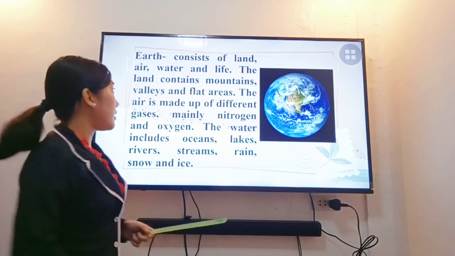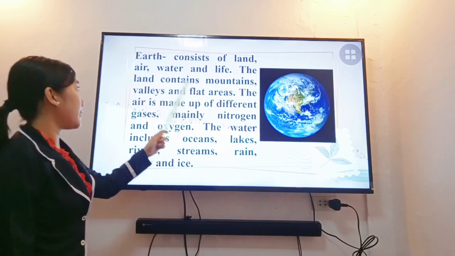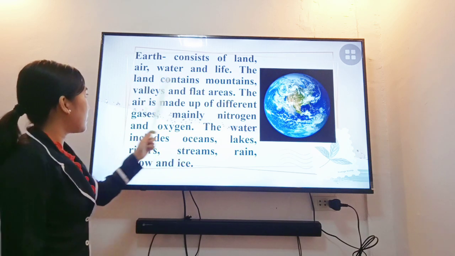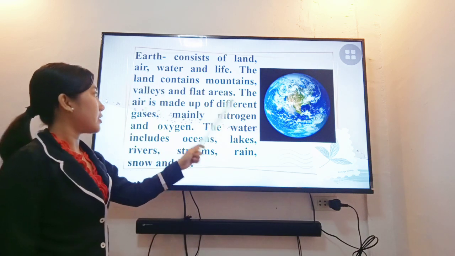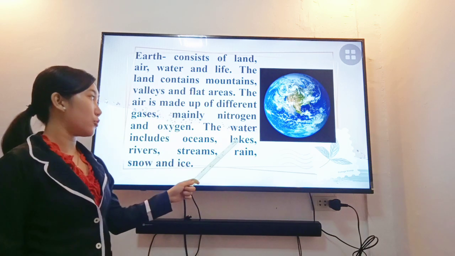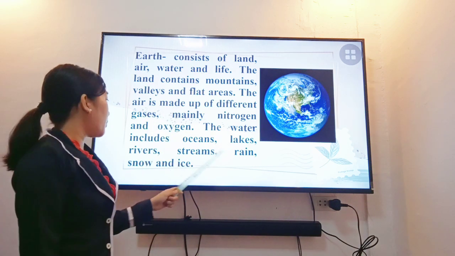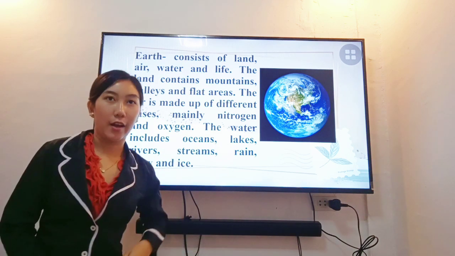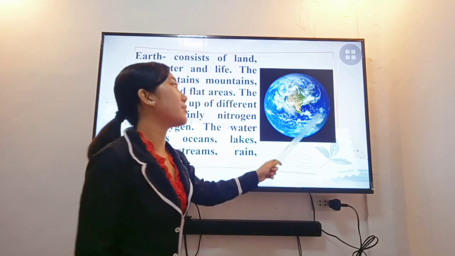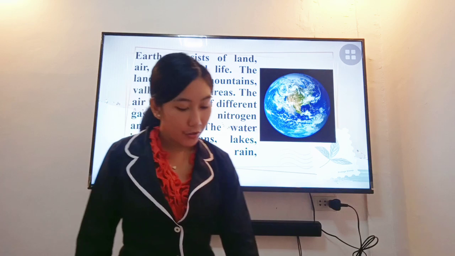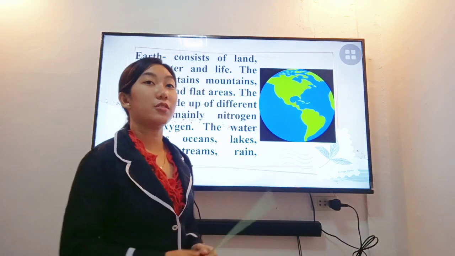So everybody read. Earth consists of land, air, water, and life. The land contains mountains, valleys, and flat areas. The air is made up of different gases, mainly nitrogen and oxygen. The water includes oceans, lakes, rivers, streams, rain, and snow and ice. So this is what our planet Earth looks like. Earth consists of water and land.